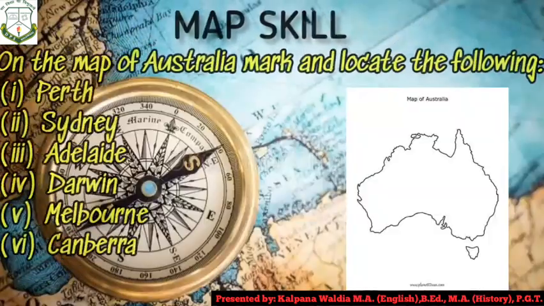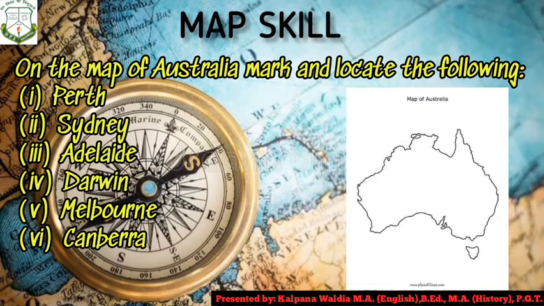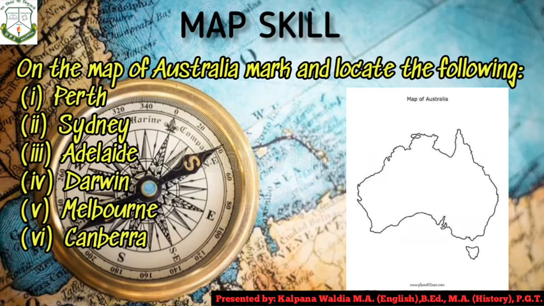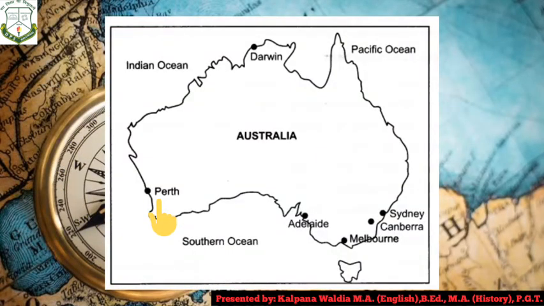So let's begin. Here children, the map of Australia is very important to learn. So the question which can be asked from this chapter may be in this form. On the map of Australia, mark and locate the following places: Perth, Sydney, Adelaide, Darwin, Melbourne, or Canberra. So, in this manner, you have to locate the exact places as per the question.